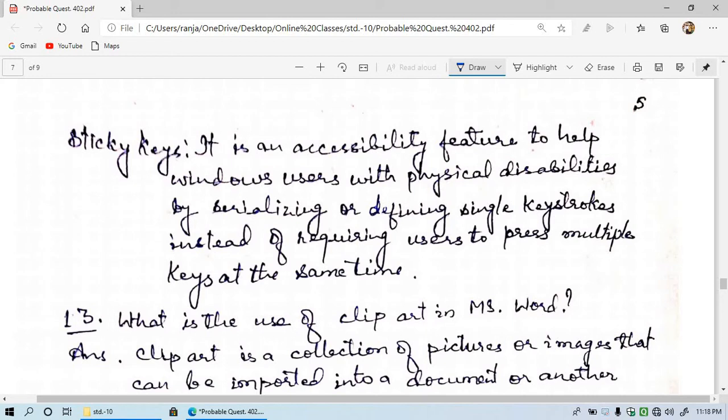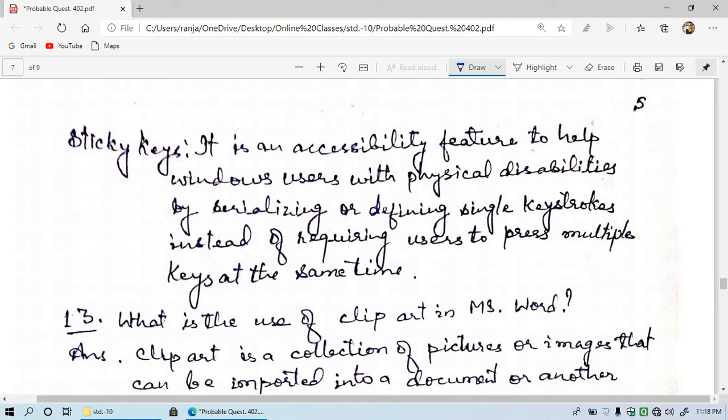We use Control plus Z, Control plus Y, and sometimes 3 keys like Control, Shift and plus sign, and Control and minus sign for writing superscript and subscript. If we set a sticky key, we need not press all 3 or 4 buttons at once to do the work.